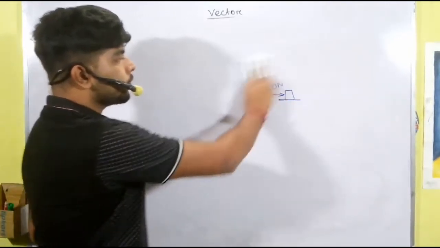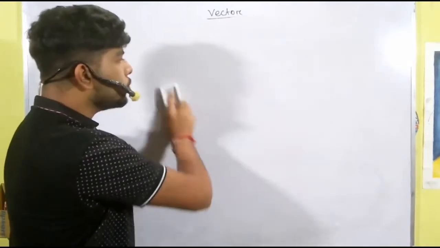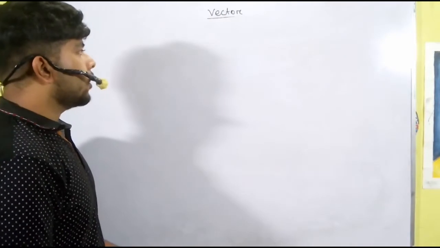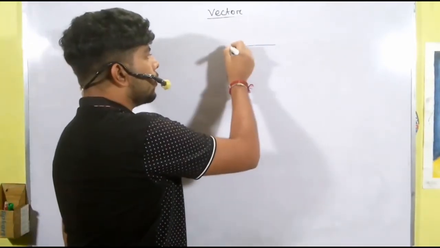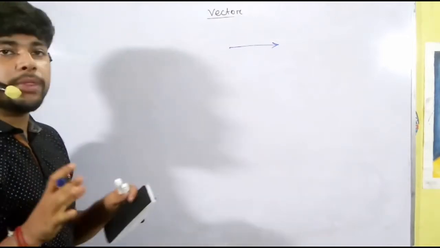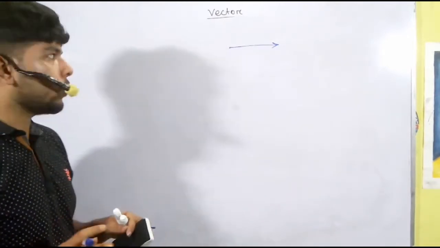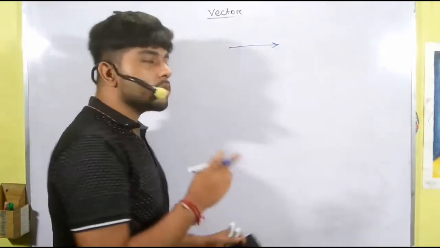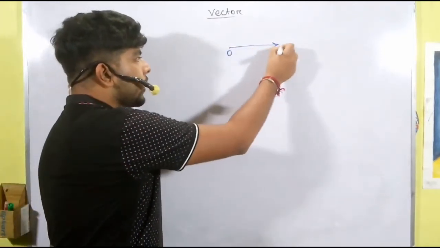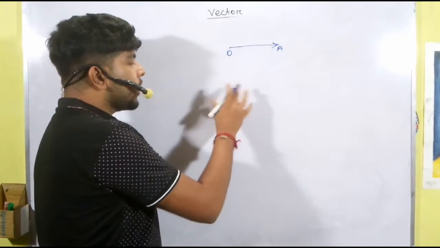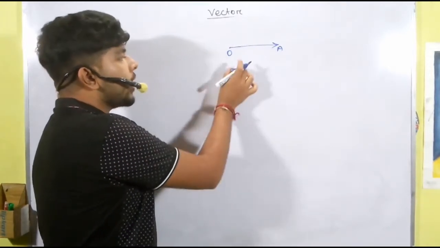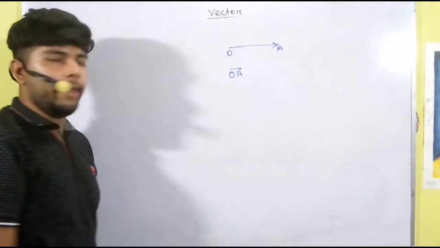So let's see how to write a vector quantity. Suppose this is a vector quantity. A vector quantity is always represented with an arrow, and the direction of the arrow is very important. Suppose this is O and this is A, so we write this vector as OA with an arrow symbol on top of OA.